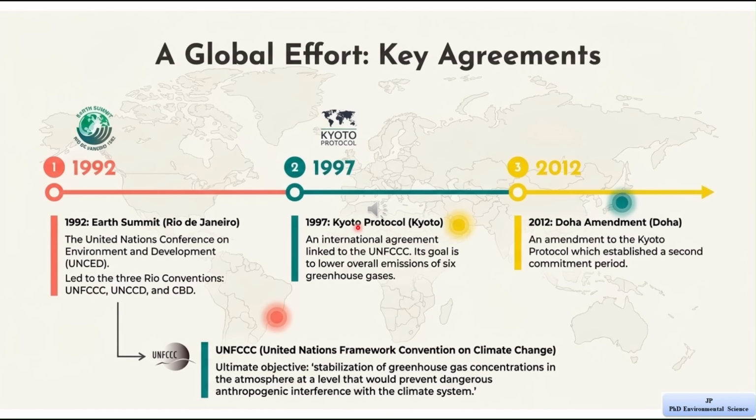In this year, the Kyoto Protocol was introduced. This was an international agreement connected to the United Nations Framework Convention on Climate Change. The main goal of the Kyoto Protocol was to reduce the overall emissions of six important greenhouse gases. This agreement was important because it set targets for countries to limit their emissions.